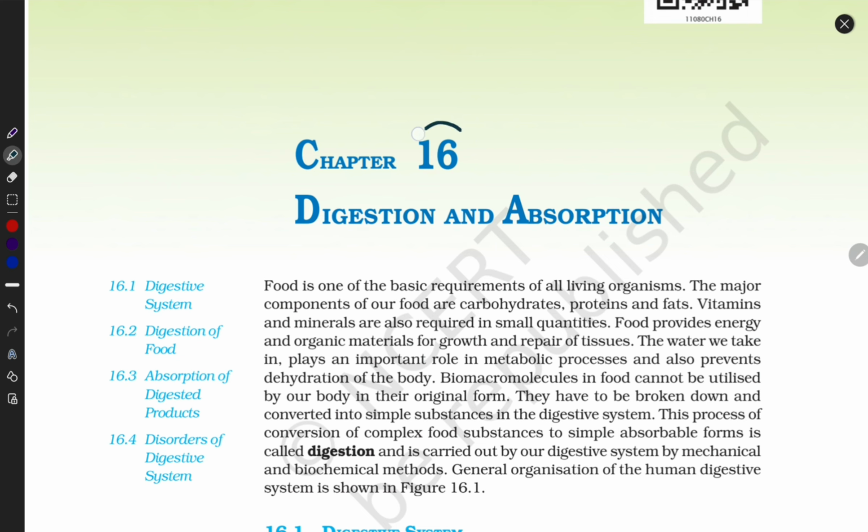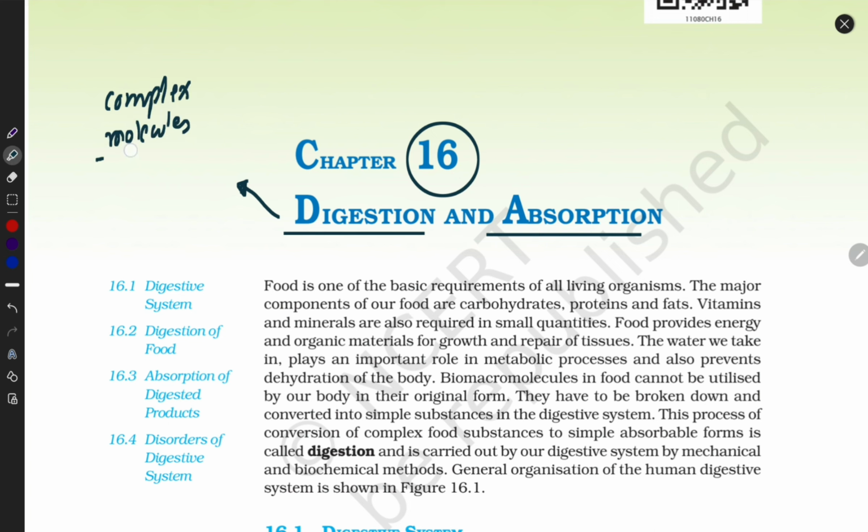So our new chapter is chapter 16. The name is digestion and absorption. What do you understand by digestion? Simple: complex molecular compound food breaks down into simple form.